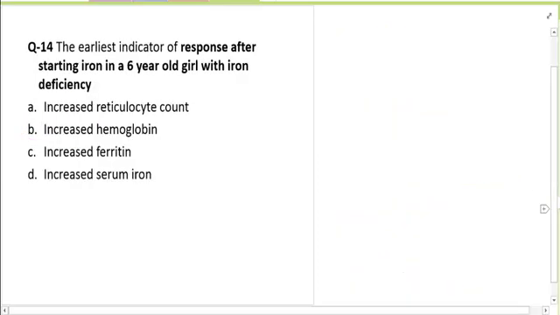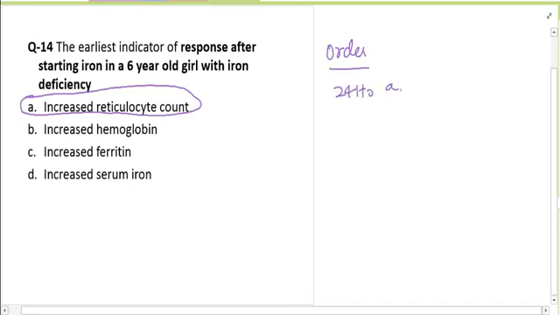Coming to the next question, which is on how do we look for the response? And of course, the earliest response is reticulocytosis. When you give iron to a patient, the earliest biochemical or pathological response would be reticulocytosis. So if we look at the order of response,